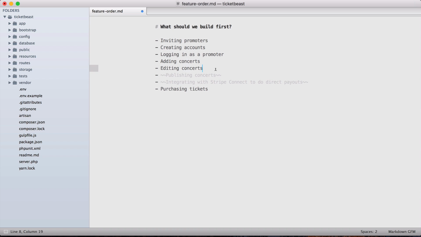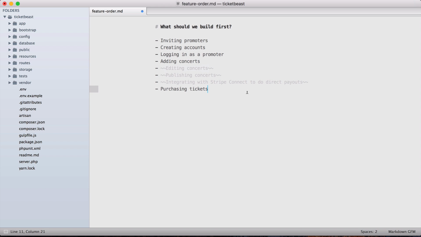Again, ideally, we do want to have all this stuff in there so promoters can actually do it. But we're just trying to figure out ways to prevent these things from getting in the way of us working on the most important feature, which is purchasing tickets. I'm pretty sure if a promoter had to choose between being able to sell tickets to their concert or being able to add concerts to the system themselves, they would choose allowing people to purchase tickets